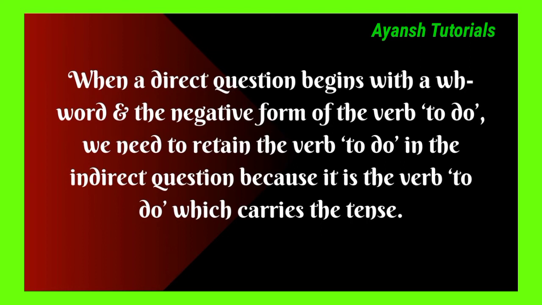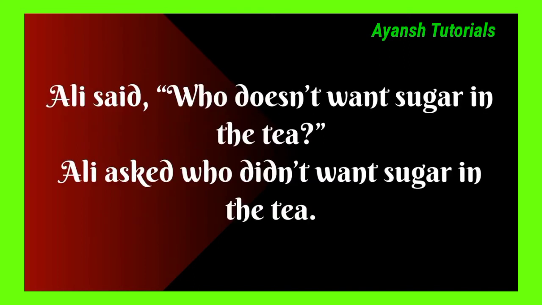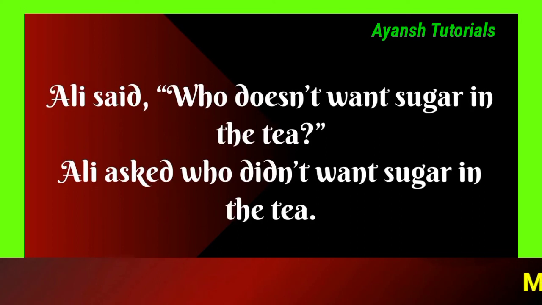When a direct question begins with a WH word and the negative form of the verb to do, we retain the verb to do in the indirect question, because it is the verb to do which carries the tense. Example: Ali said, "Who doesn't want sugar in the tea?"